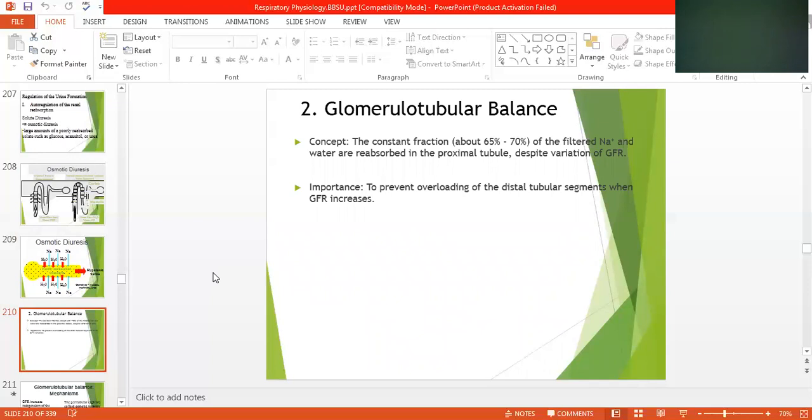Now we have glomerular tubular balance, meaning in the Bowman's capsule and the vessels, how they balance. Concept: the constant fraction, about 65 to 70% of the filtered sodium and water, is reabsorbed in the proximal tubule despite variation of the glomerular filtration rate. Sodium and water go back to the body, because the body needs sodium and water.